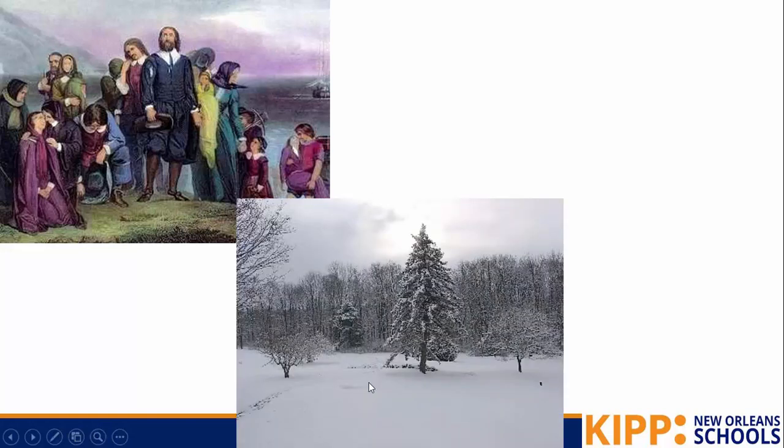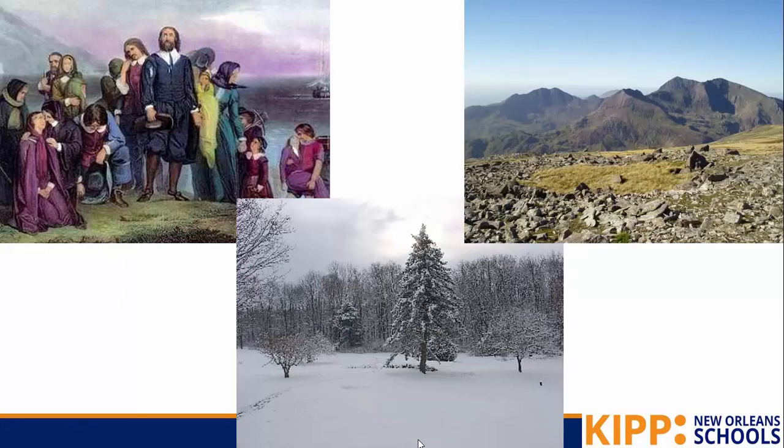Here's a picture of what the New England colonies would look like in the winter, and it's what New England looks like in the winter today. So if we were to go visit New England in this winter, it'd be snowy. And here's a picture. There are a lot of mountains in that area.